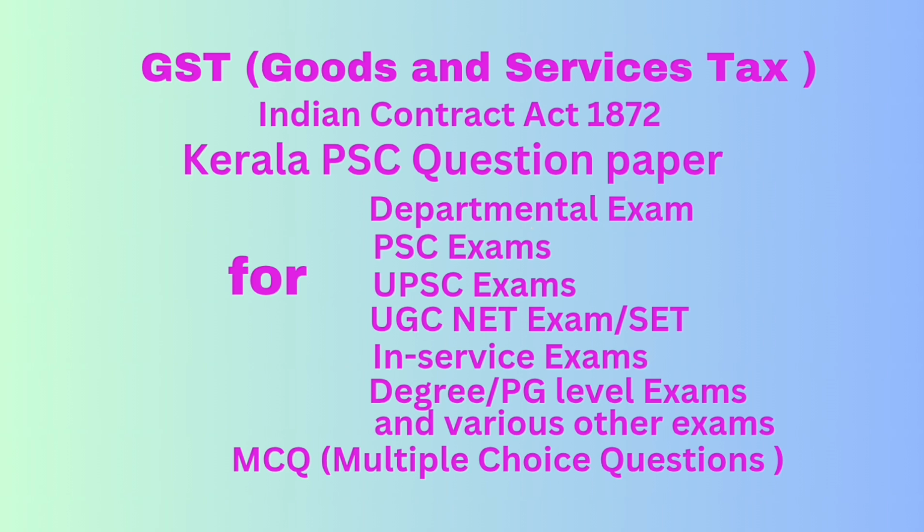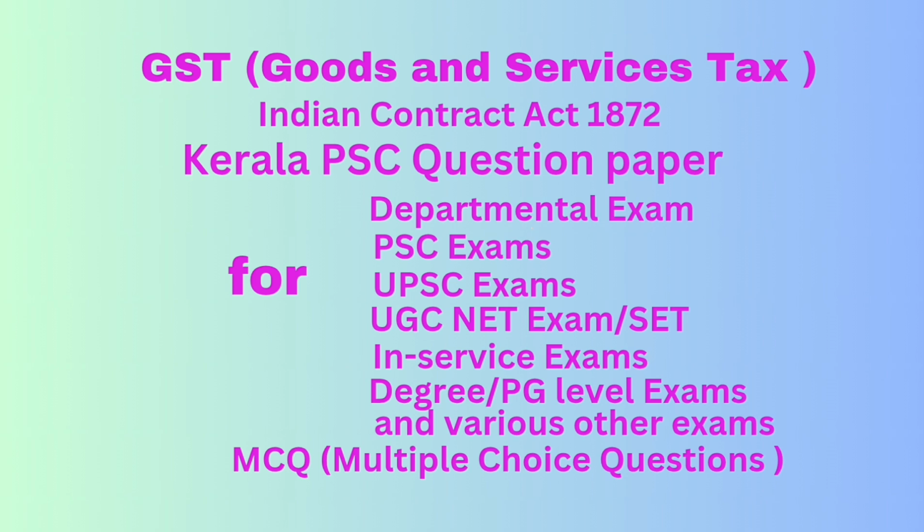Question number 42. Which of the following taxes are not abolished with the introduction of GST? Option A, wealth tax. Option B, luxury tax. Option C, service tax. Option D, value added tax. Correct answer, option A, wealth tax.